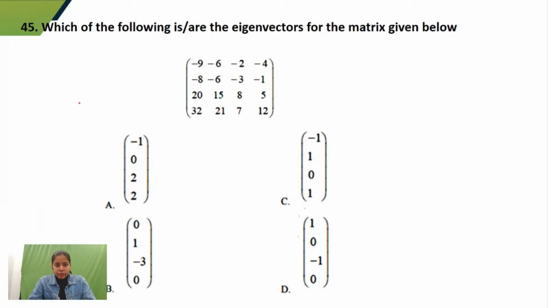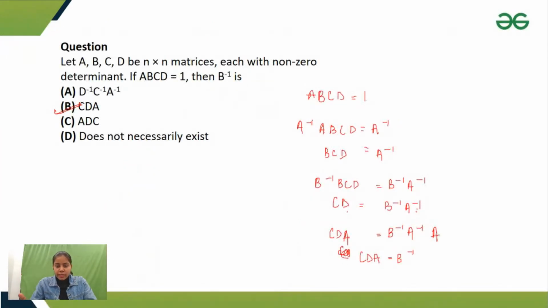Okay, guys, let's get back to the previous question because Saurabh is asking why I have multiplied with A inverse. Because Saurabh, you can see that if I have given this equation ABCD is equal to identity, I cannot directly multiply B inverse to the left hand side because I would not be able to take it to this place. I told you that matrix multiplication is not commutative. So how would I take this B inverse to this place to make B inverse B into identity? So that's why I have to multiply it with A inverse so that I can remove A from here.